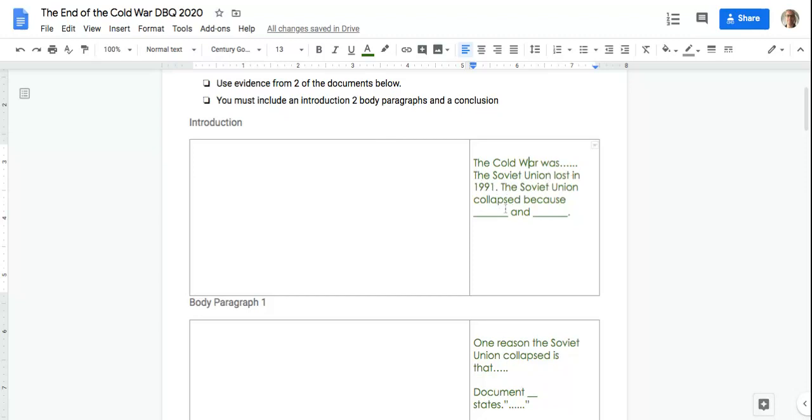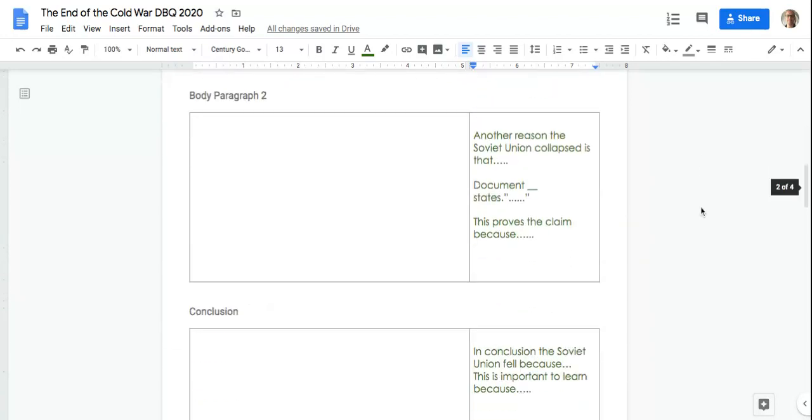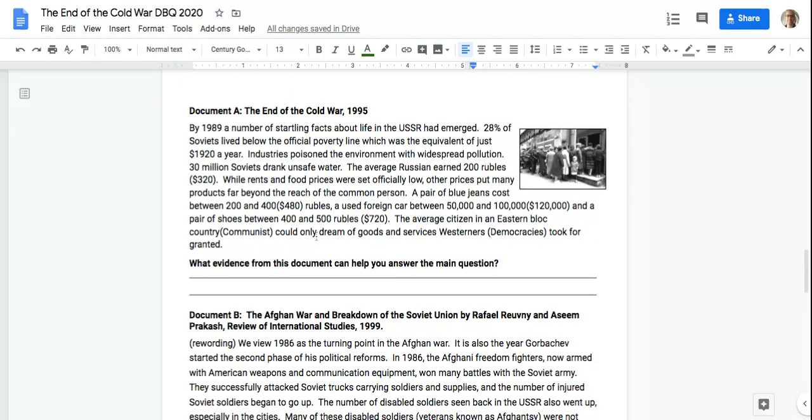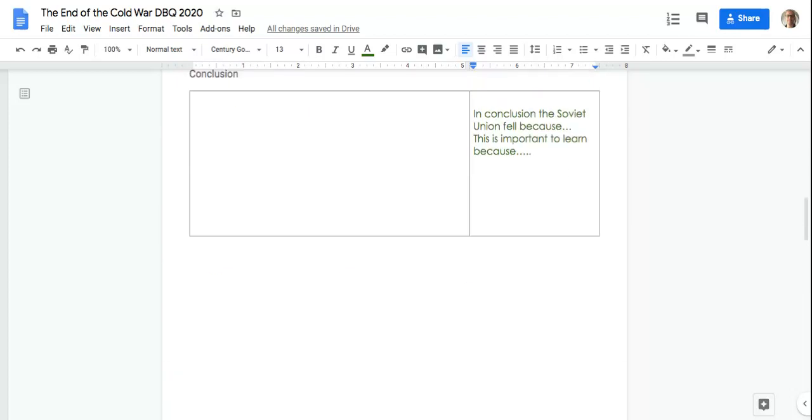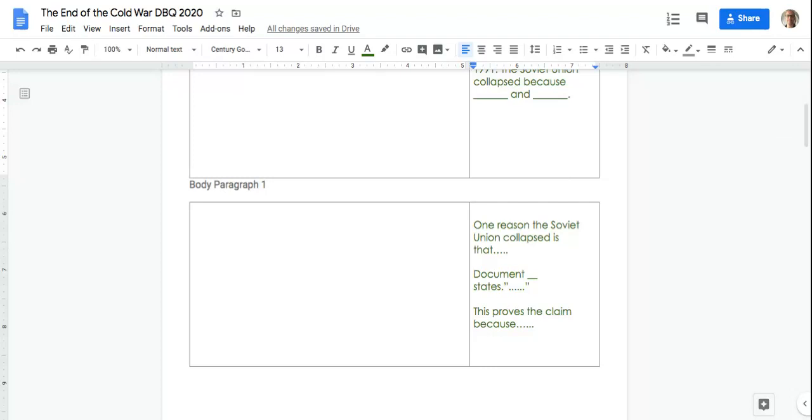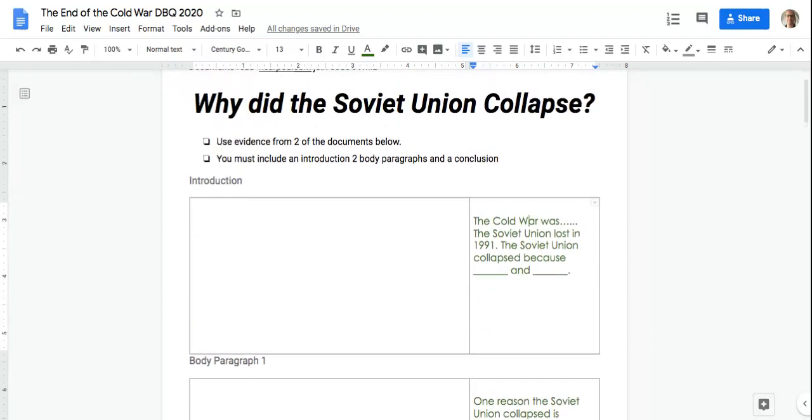The Soviet Union collapsed because blank and blank. So you're thinking about a couple word answer. So what is your couple word answer that you got from the documents? It's not a quote, but just like why'd they lose, right? Like maybe a baseball player lost a game because he's a terrible batter. Why did he lose? He's a terrible batter. Maybe some other teammates kept on missing foul balls. So they lost the game because they missed foul balls and they couldn't hit. Okay. So why did they lose? The Soviet Union collapsed because of blank and blank.